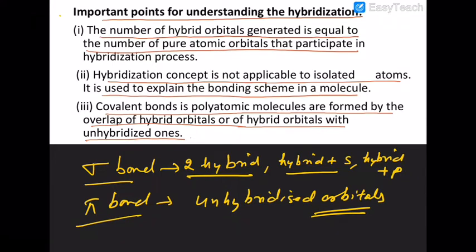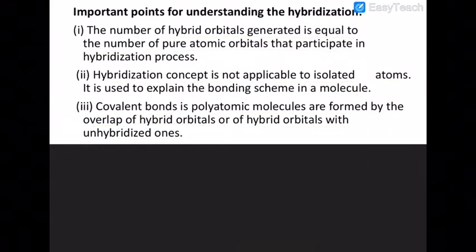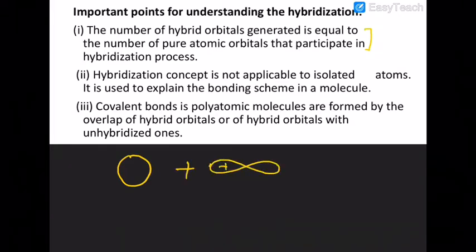I am repeating once more. The number of hybrid orbitals is always equal to the number of atomic orbitals. Are you sure about that? Memorize that point in your mind. Now let's look at this picture once more. If there is one s and one p orbital, they overlap together, and then you have an sp hybrid lobe.